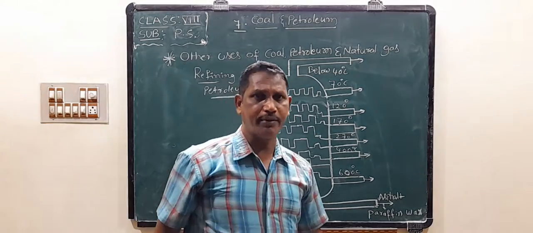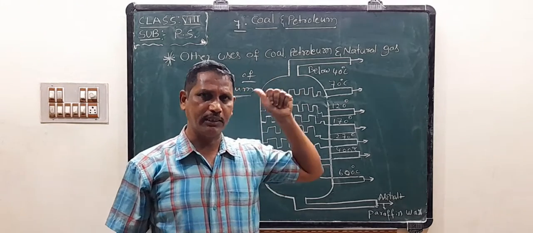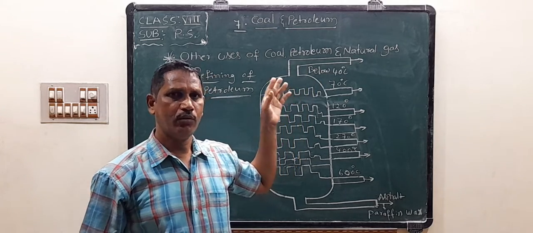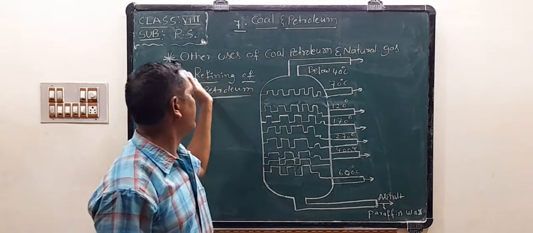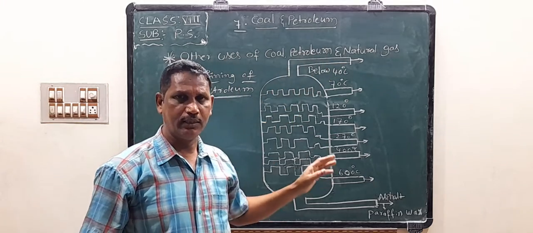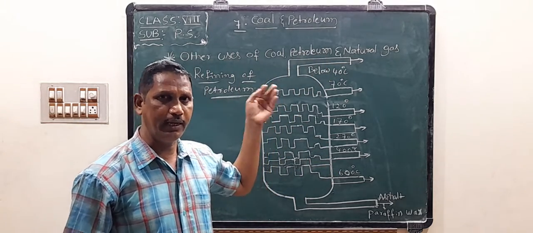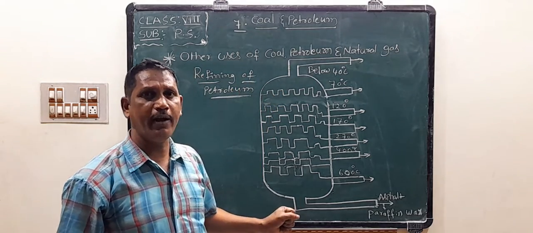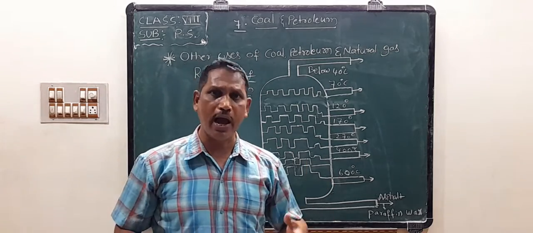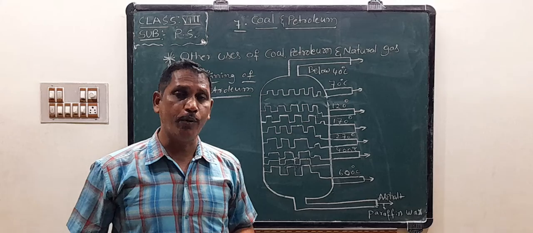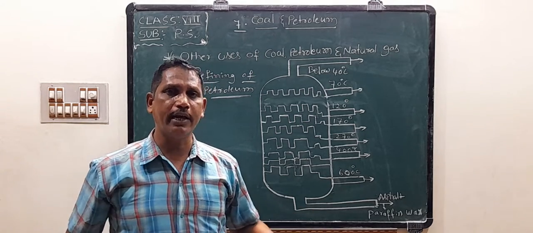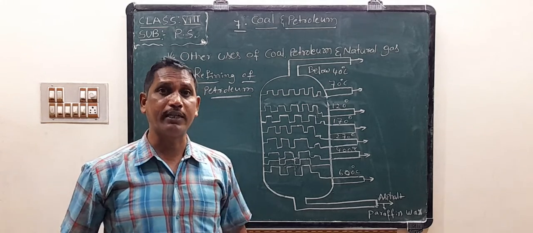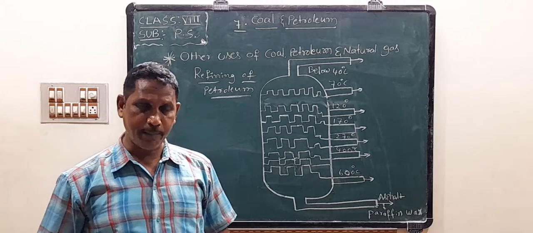Good morning, students. Today we discuss the seventh chapter in your textbook, coal and petroleum. In this lesson, we discuss the other uses of coal, petroleum and natural gas, and also we learn the refining of petroleum. Petroleum is a crude oil. It contains so many components. It is a complex liquid mixture.